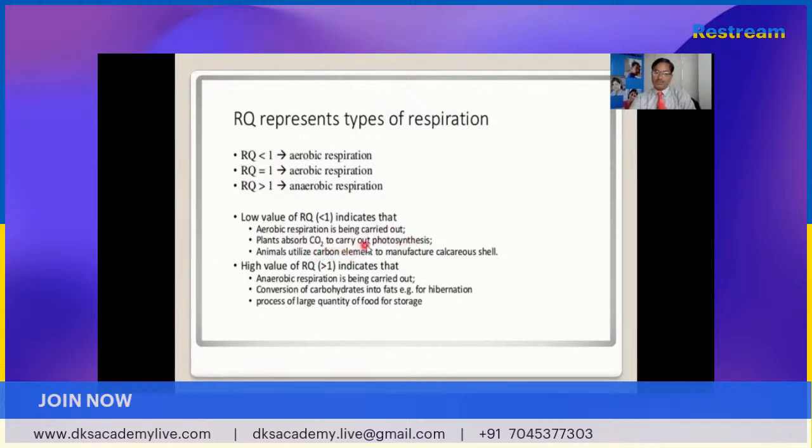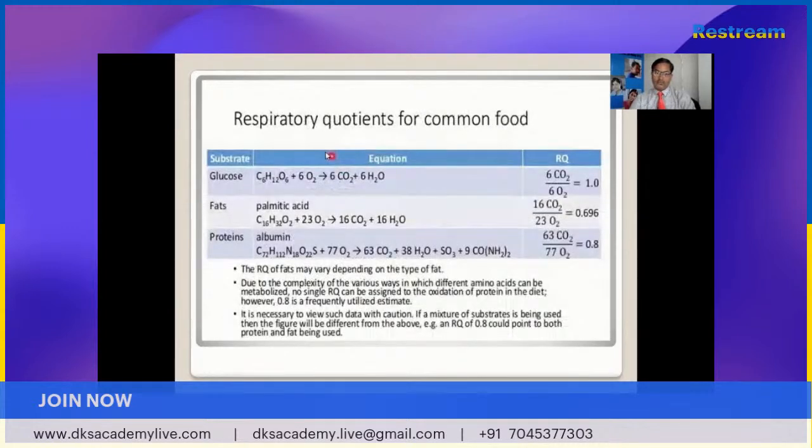Plants absorb CO2 to carry out photosynthesis, and animals utilize carbon to manufacture calcareous cells. A high value of RQ, more than 1, indicates that anaerobic respiration is being carried out. Conversion of carbohydrate into fats for hibernation and processing of large quantities of food for storage occur. So this is about the types of respiration on the basis of RQ.